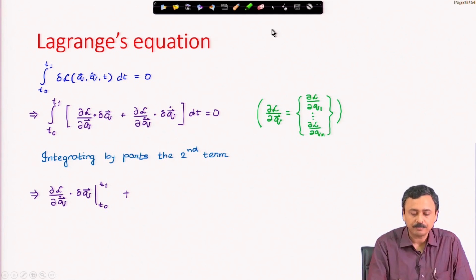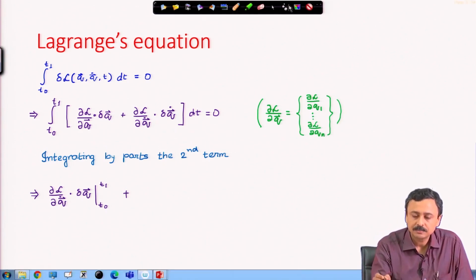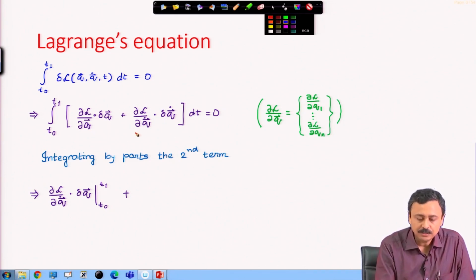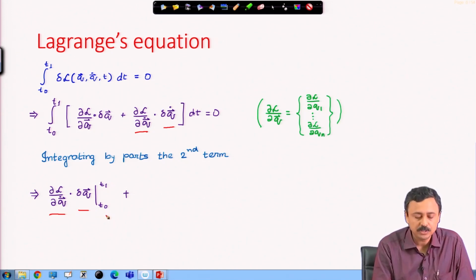If I do that, so I integrate by parts. First function, time integral of the second function. So, this is the first function. When I integrate over time the second function, I get delta q, and this is to be evaluated at these two time boundaries t0 and t1,